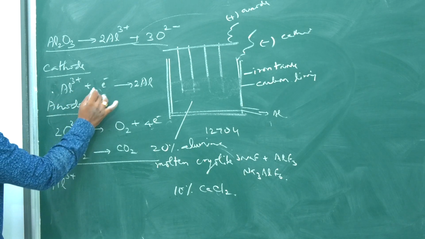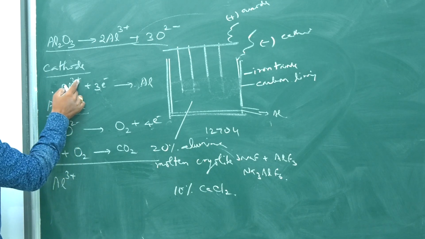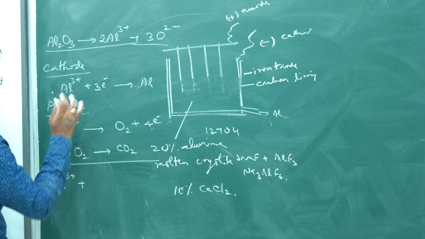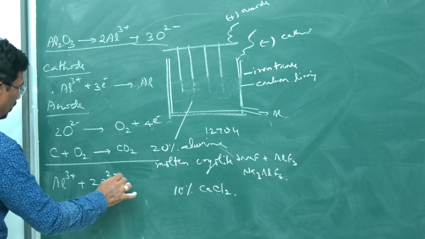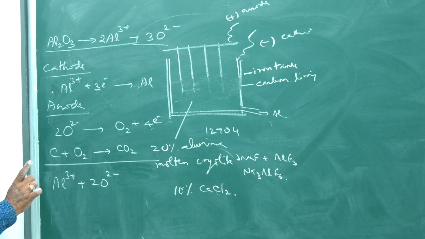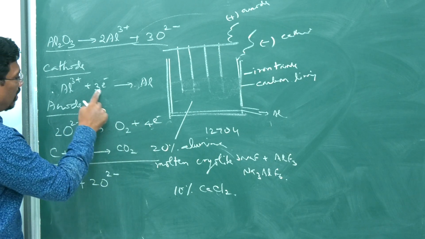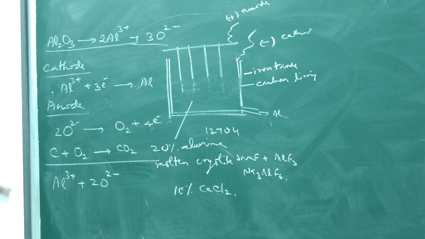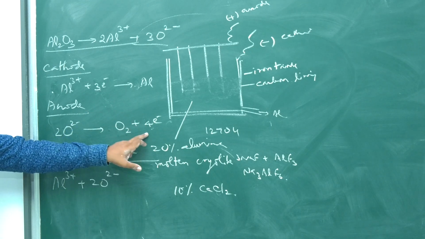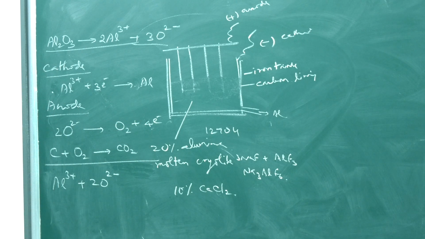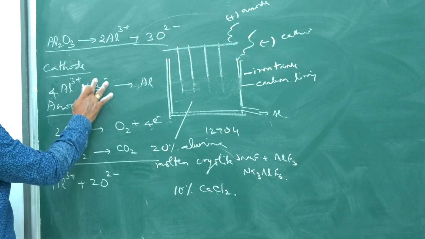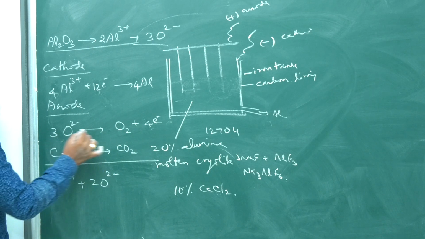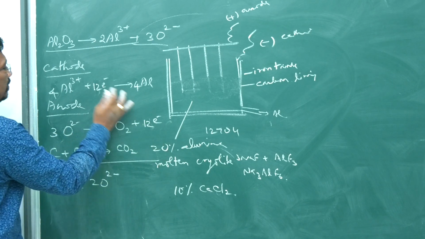Let me start with Al3+ plus 3e- gives Al, and 2O2- gives O2 plus 4e-. But with 3 electrons and 4 electrons, we cannot balance the equation. So, we have to get the LCM, 12. To get 12, the first has to be multiplied by 4, and the second has to be multiplied by 3.